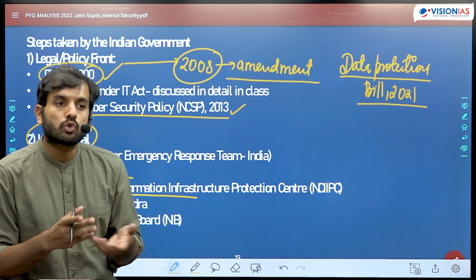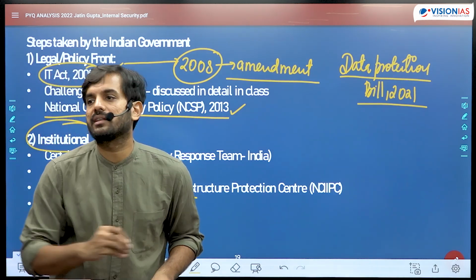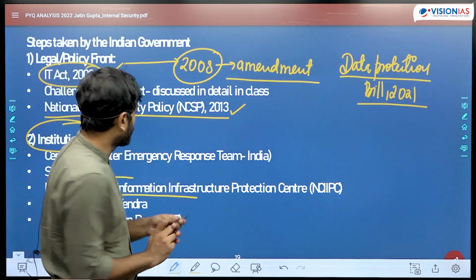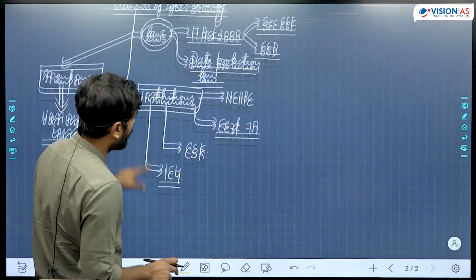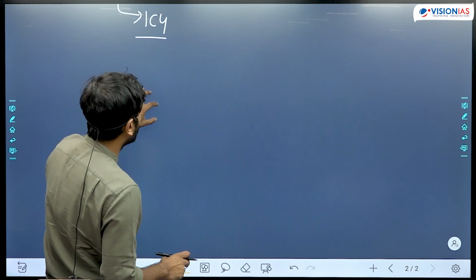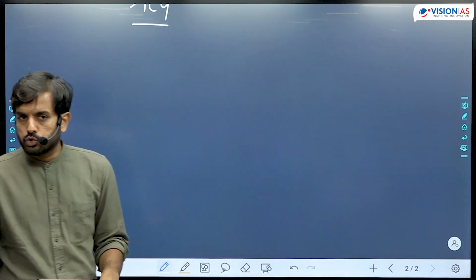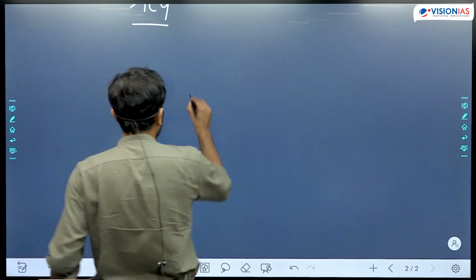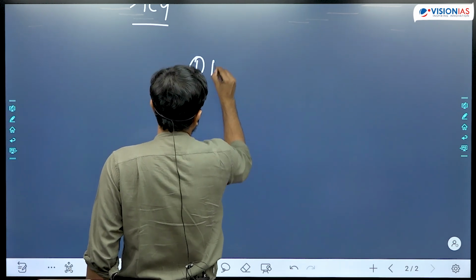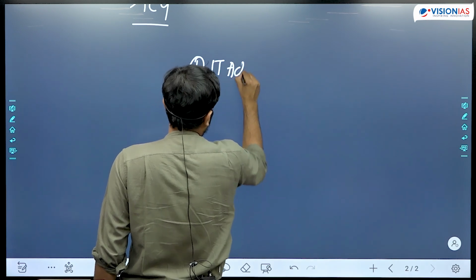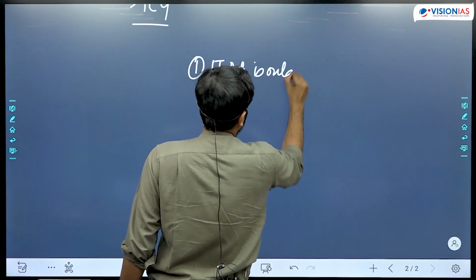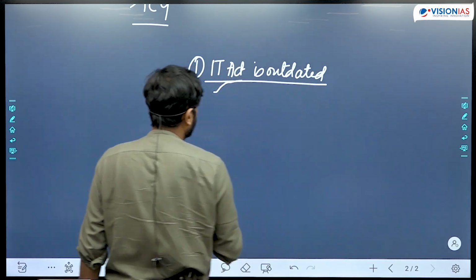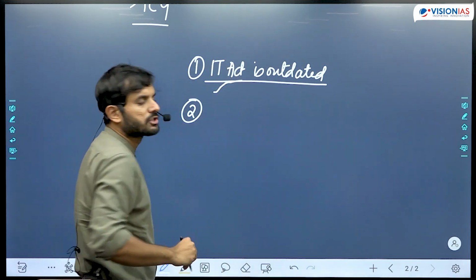And then you have to talk about some of the shortcomings in our approach as well. Right? What are the shortcomings in our approach? So what are the shortcomings, and how India's policy or strategy to deal with the issue of cyber security has been a failure to a certain extent. One, for example, you could talk about the IT Act is outdated. We have not amended the IT Act in India for a very long time, and newer crimes are emerging in cyberspace. We don't have provisions in law to deal with them.